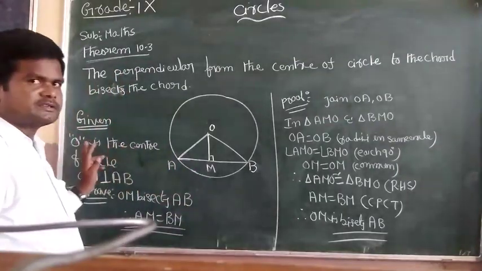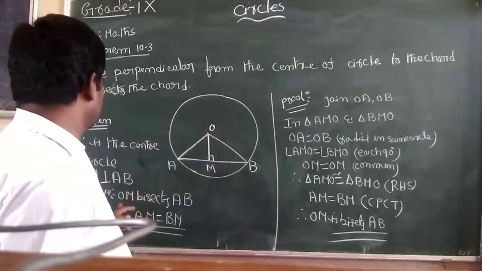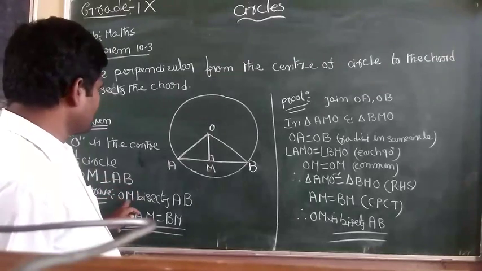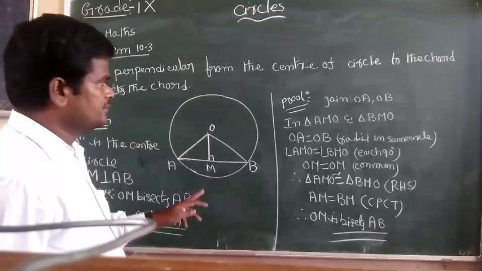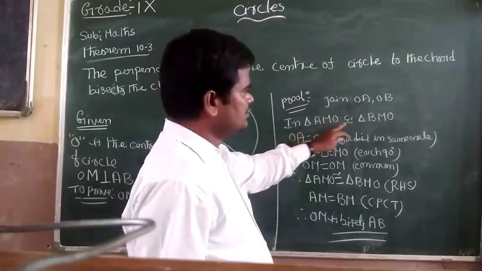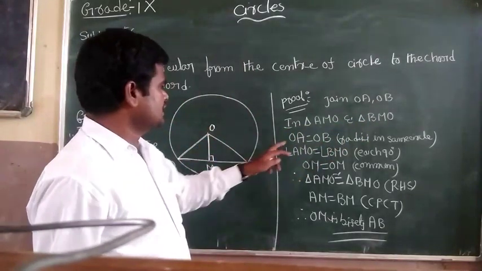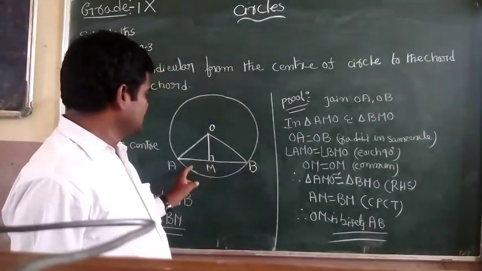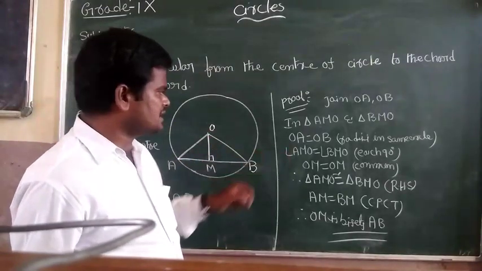So once again I am explaining. It is given that OM is perpendicular to AB, and AB is the chord. To prove: OM bisects AB, that means AM equals BM. So join OA and OB. In triangle AMO and triangle BMO, OA equals OB, radii of the same circle, and angle AMO equals angle BMO, which is 90 degrees.